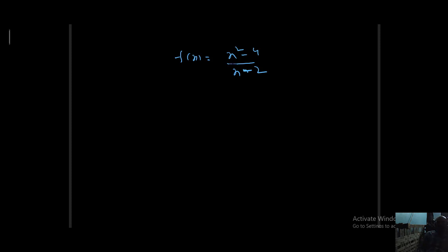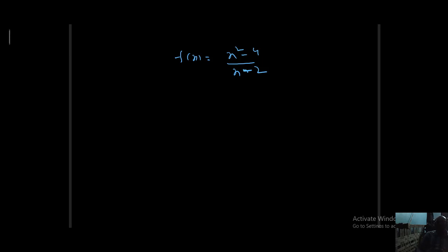Okay, but what is the meaning of that? f is discontinuous at x equal to 2, but what type? So what should we do now? You need to find LHL at x equal to 2, and you can find RHL at x equal to 2. We already observed that LHL at x equal to 2 is 4, RHL at x equal to 2 is 4, LHL equal to RHL equal to 4, but f of 2 is not existing. Now what can I say, this is a kind 1, that too missing type.